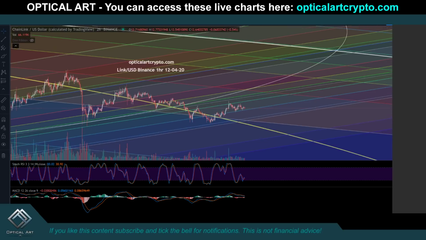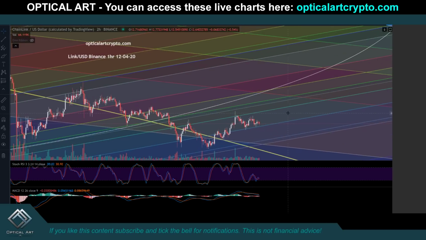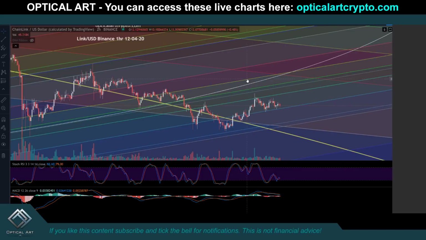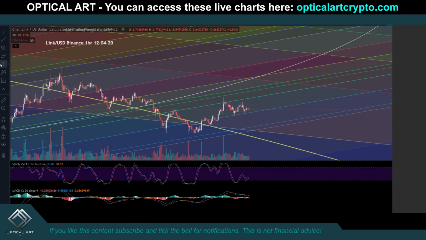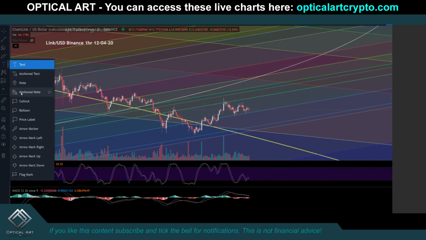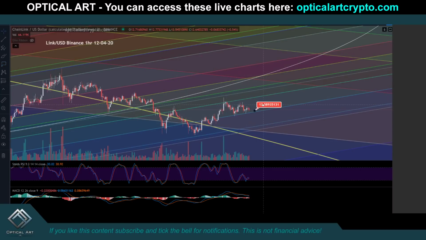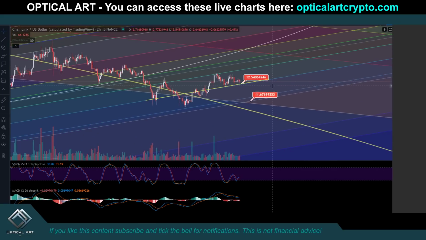This is the new Chainlink chart. You can see we've been respecting these fib channels as well as this fib circle. So your current support right now, you can see we're holding support right here on this fib channel line. So your support is right here at $12.54. If we break that, your next support is going to be around $11.67.